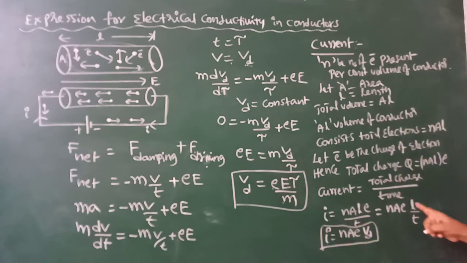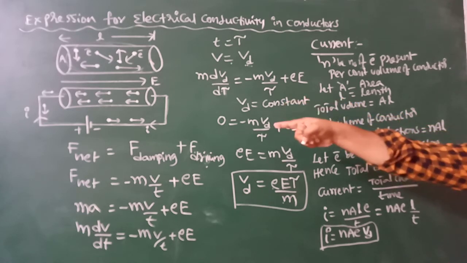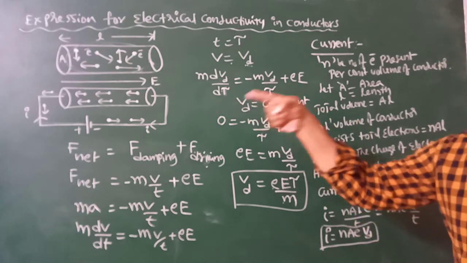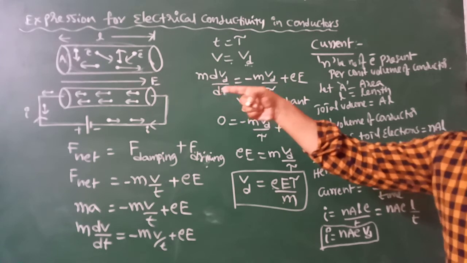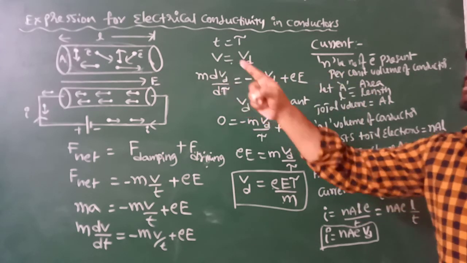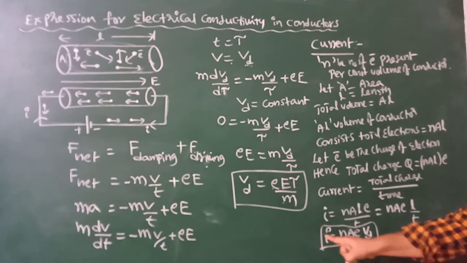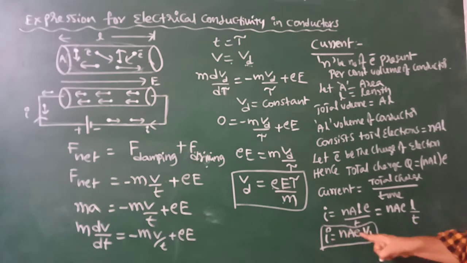Here, what velocity is acquired by the electron? Drift velocity. L by t is the rate of change of displacement of the electron. Due to the applied electric field, the electron modifies its randomness and moves in a particular direction. How much length it crosses in the conductor per unit time represents the drift velocity. L by t is Vd. So the current expression in terms of drift velocity is I equal to NAeVd.